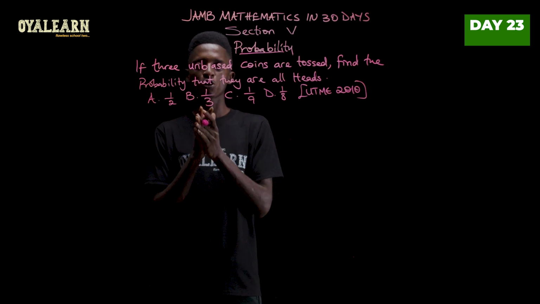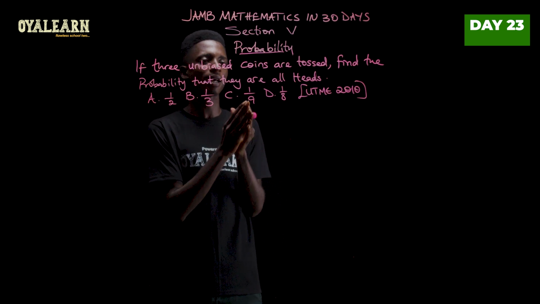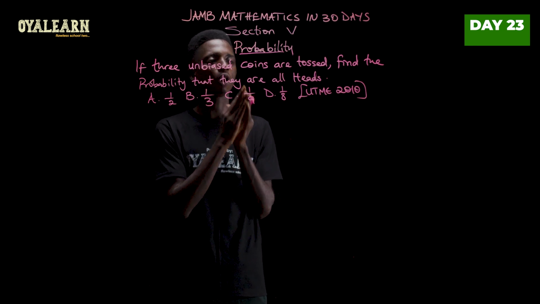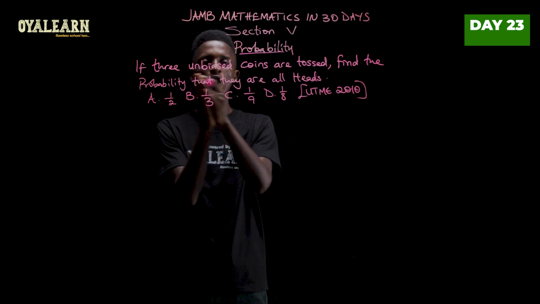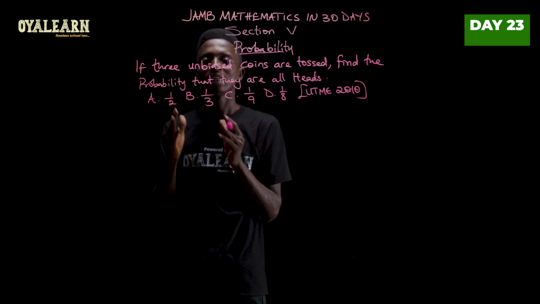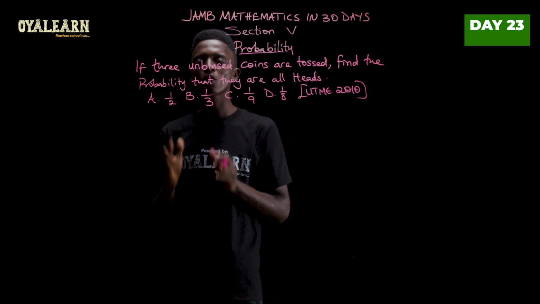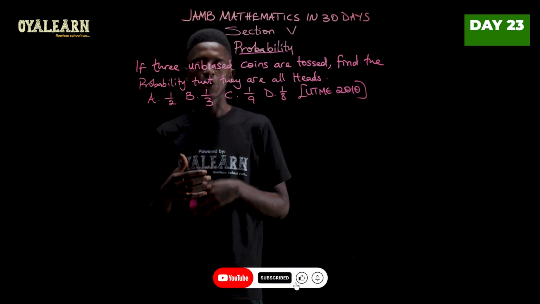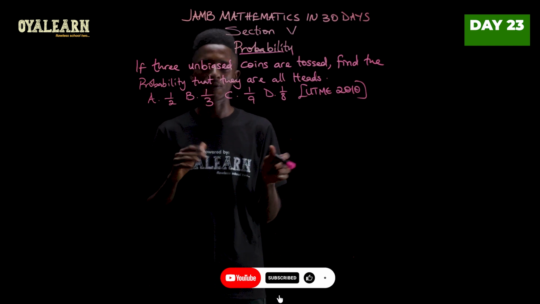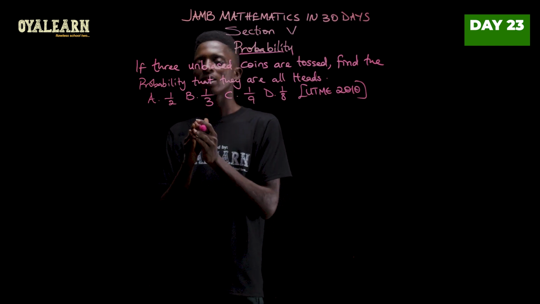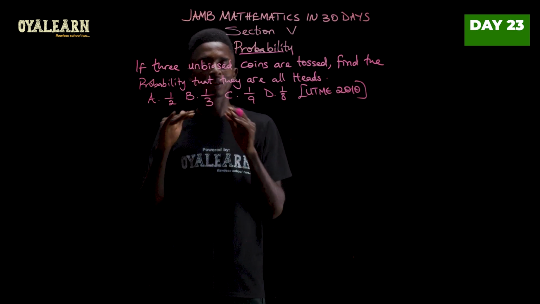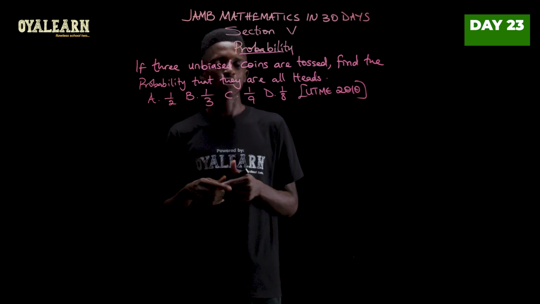Now, in this question, we're told if 3 unbiased coins are tossed, find the probability that they are all heads. Now, by unbiased coin, they mean that each side of the coin has equal chances of occurring. That is, you could either get head or tail. They have equal chances, half and half. Okay? And 3 coins are tossed. So we want to find the probability that all 3 will land on heads.